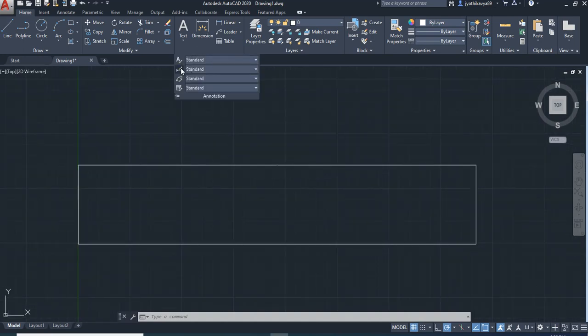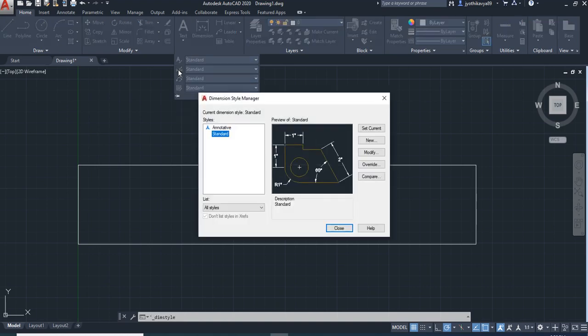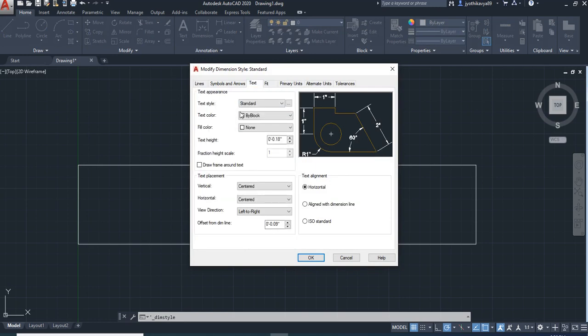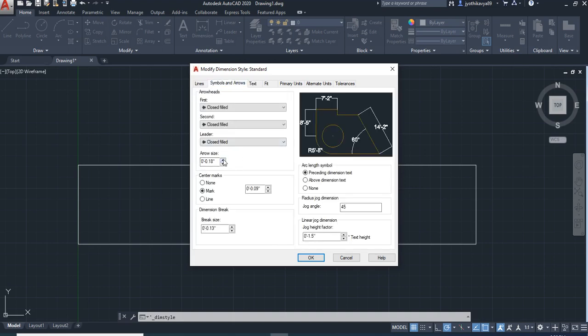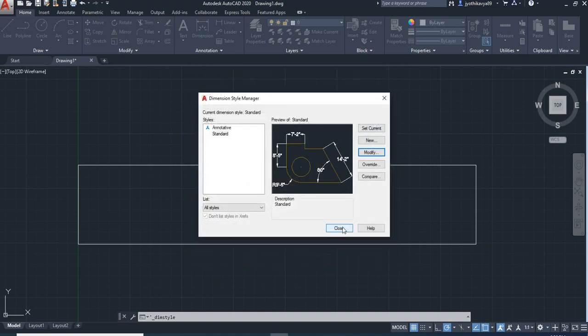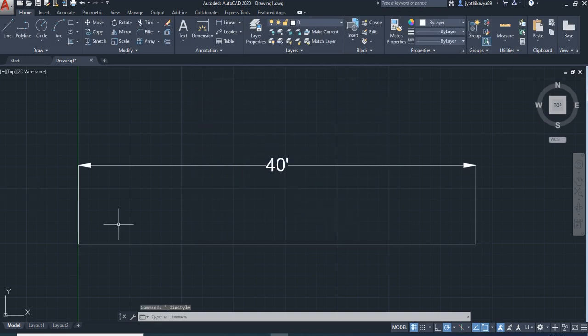Go back to annotation, go back to your dimension style, modify this. Here you need to increase the text height. Increase the text height to somewhere around 1 feet. And go to symbols and arrows. Here you increase the arrow size to again 1 feet. Press OK and close it. Now you can see your text height has become bigger and your arrow size is also convincing.